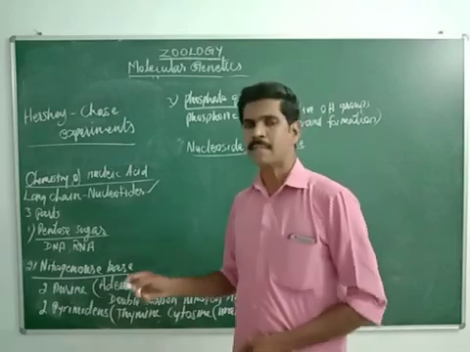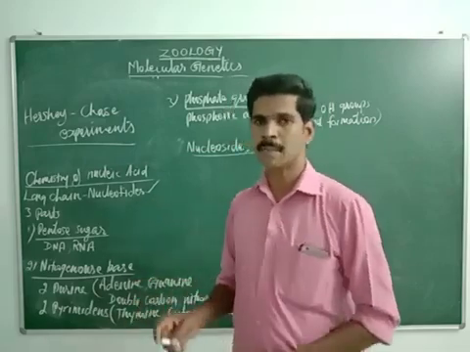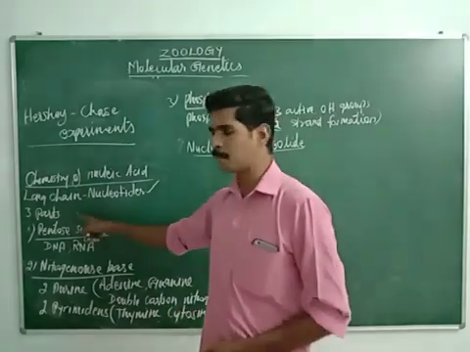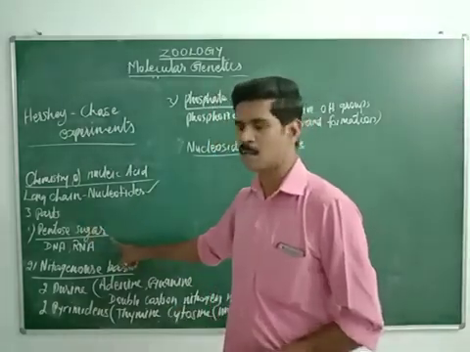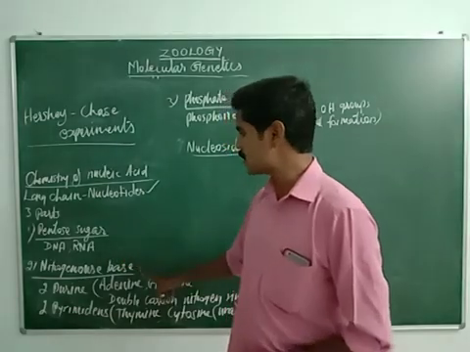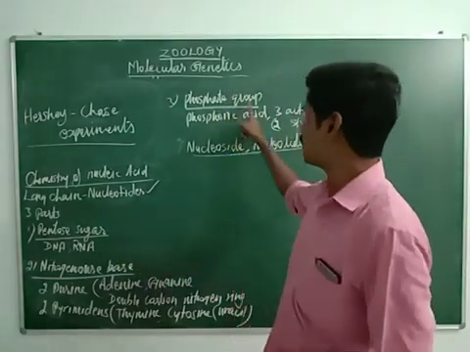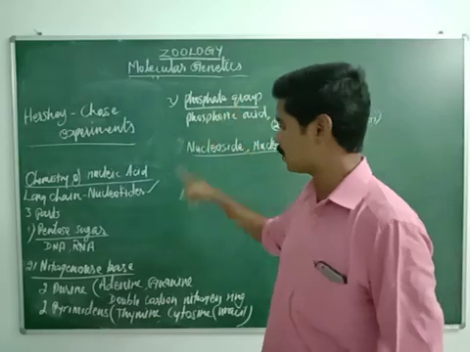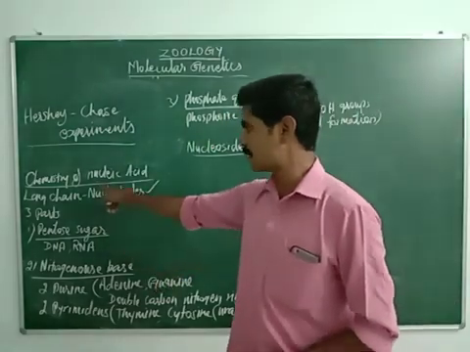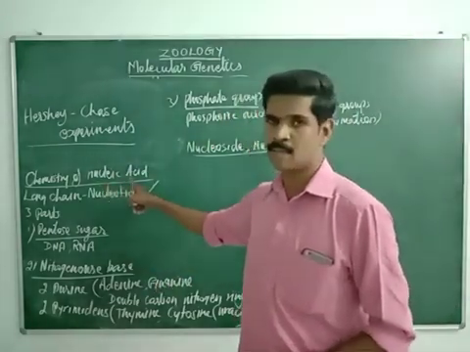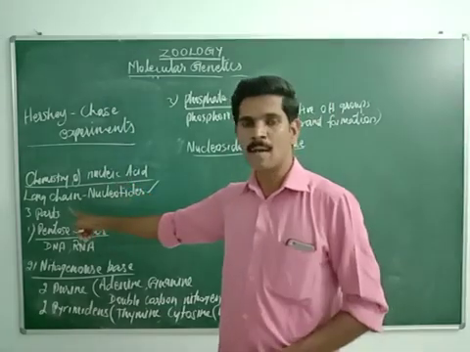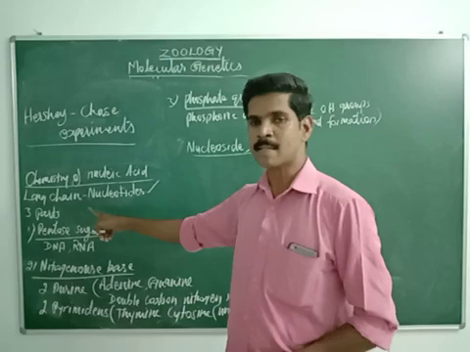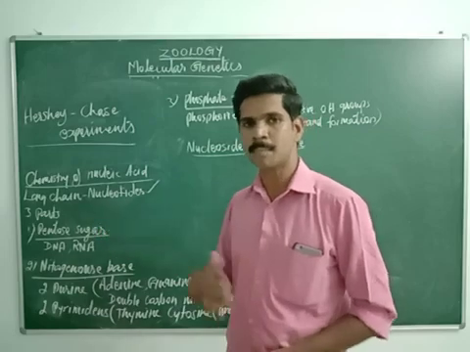Each and every nucleic acid consists of three important parts. One is a pentose sugar, a 5-carbon sugar molecule. The second is the nitrogen base, and the third is the phosphate group. So these are the three important components present in a nucleic acid. Listen very carefully, dear students. The first point I said about the nucleic acid is that it is a long chain-like structure, and the second point is that it is made up of many subunits.